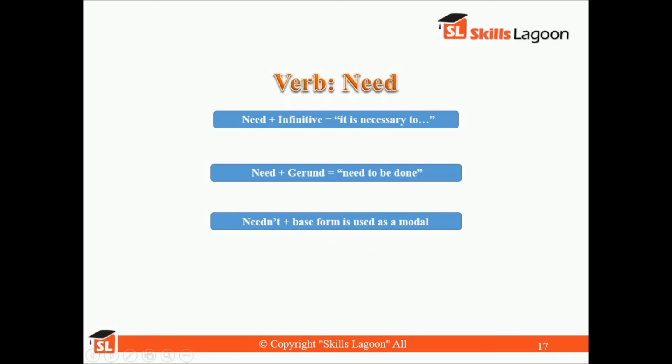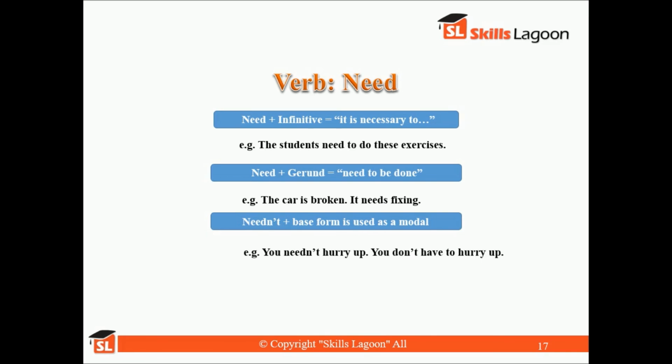So how do we use the verb need? Need plus infinitive means it is necessary to. For example, the students need to do these exercises. Need plus gerund means needs to be done. The car is broken, it needs fixing. Needn't plus base form is used as a modal. For example, you needn't hurry up, you don't have to hurry up.